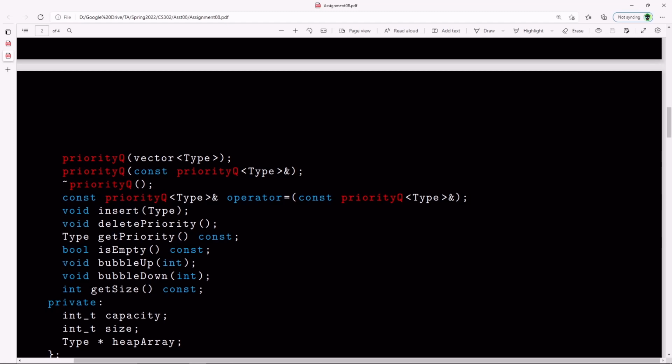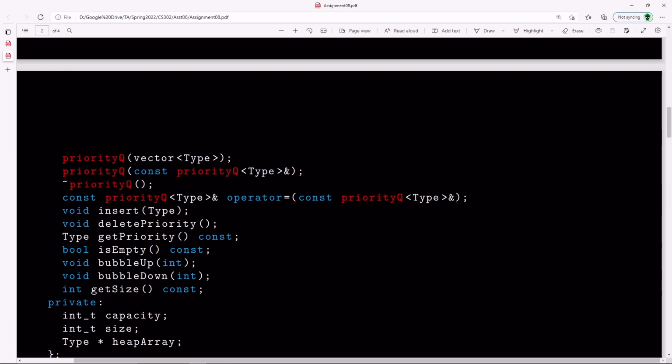And of course, the only hard functions you have to write will be bubble up and bubble down. So bubble up, remember, when you bubble up from a certain index, this function could be recursive or it could be using a loop. And constantly you pass in some index, so you want to bubble up from this index you're passing into the function. And what you want to do is compare with the parent and then swap if the parent and child violate this min or max heap property. You keep doing this until eventually you hit the root, or until the parent is smaller or bigger, depending on whether you have a min or max heap.